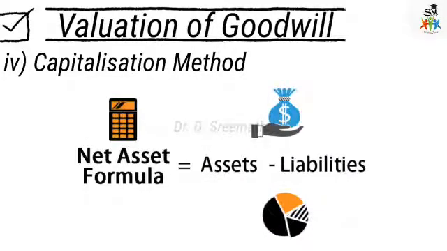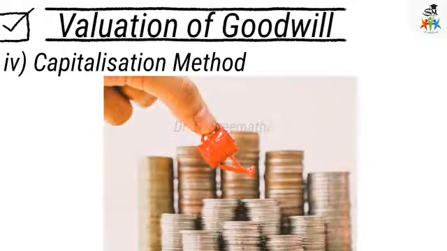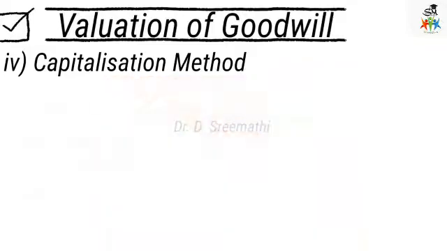This amount is then compared with the net asset of the business to find out the value of goodwill.